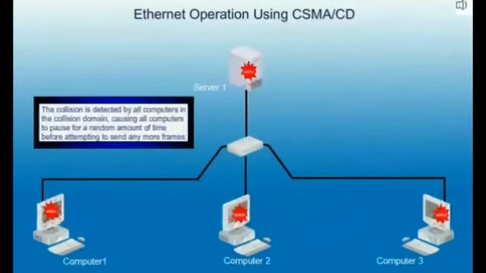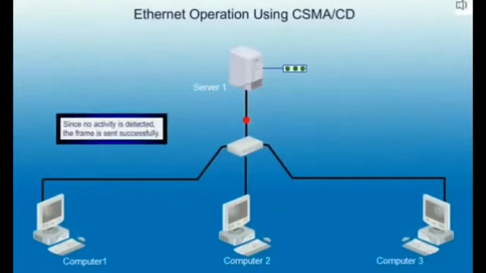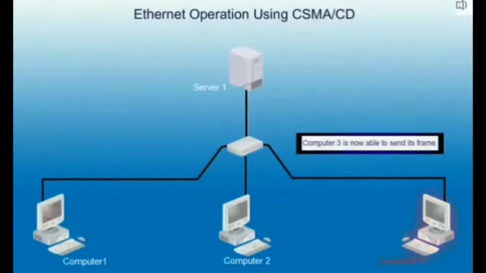The collision is detected by all computers in the collision domain, causing all computers to pause for a random amount of time before attempting to send any more frames. In this case, server 1 tries first to resend the frame. Since no activity is detected, the frame is sent successfully. Computer 3 is now able to send its frame.